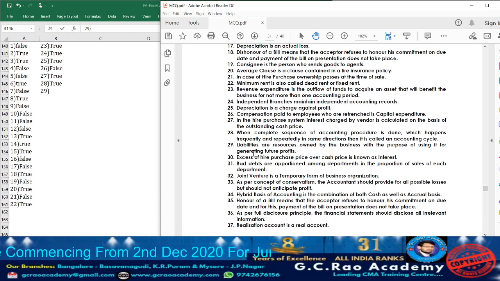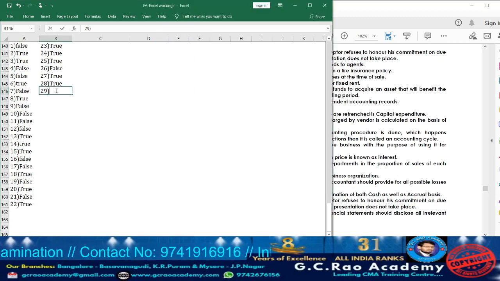Liabilities are the obligations of the business which they need to pay to outsiders. That we call a liability. Here what are they telling? Resources owned by the business with the purpose of using it for generating future profits. We are going to call it what? Assets. So accordingly the statement 29 is false. So take down false.